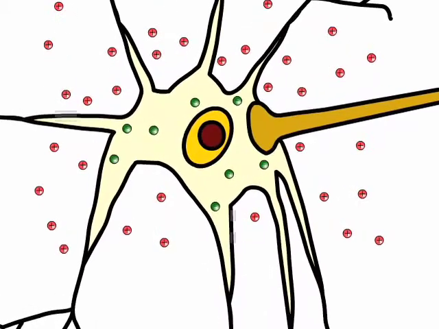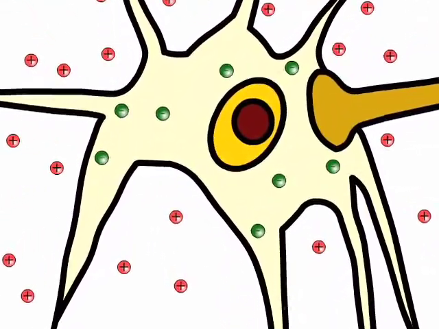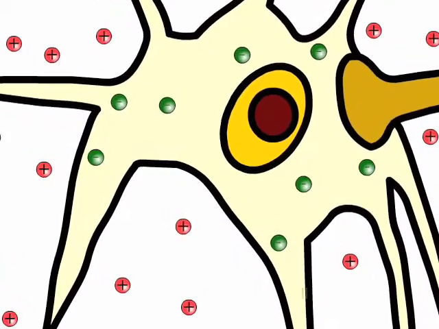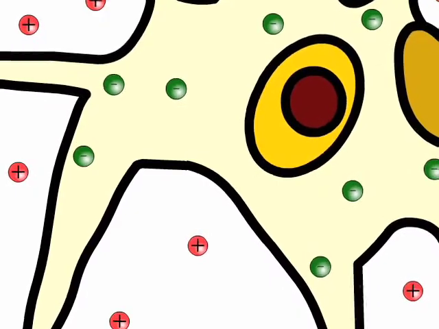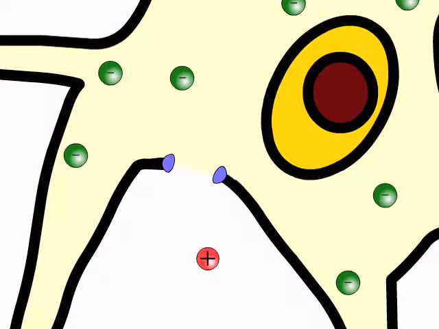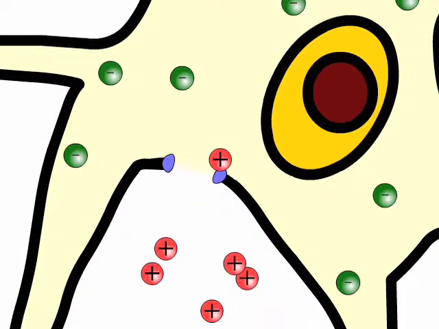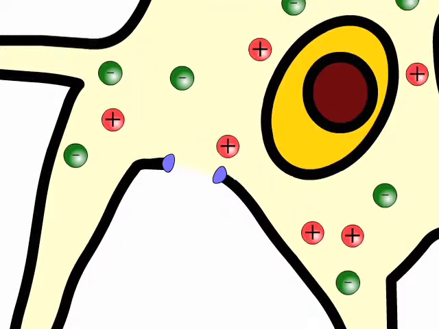What's special about a nerve cell is that its membrane potential can change in response to sensory stimuli, such as sound, light, touch, and chemicals released from another nerve. In response to the stimulus, the nerve cell opens or closes ion channels, called gates, which change its permeability to sodium and potassium. Positively charged sodium ions rush inside the cell, making the inside less negative.